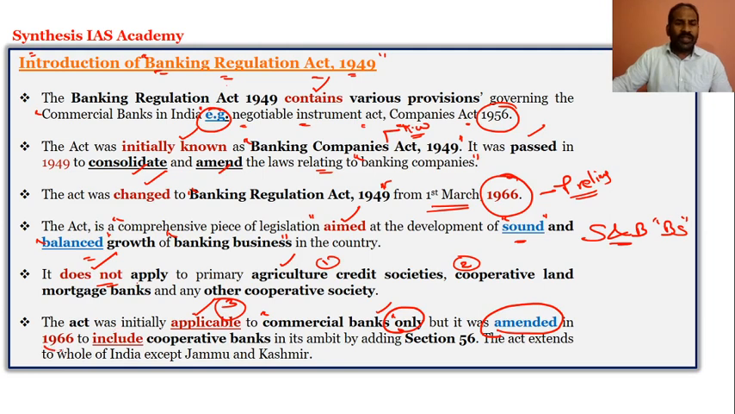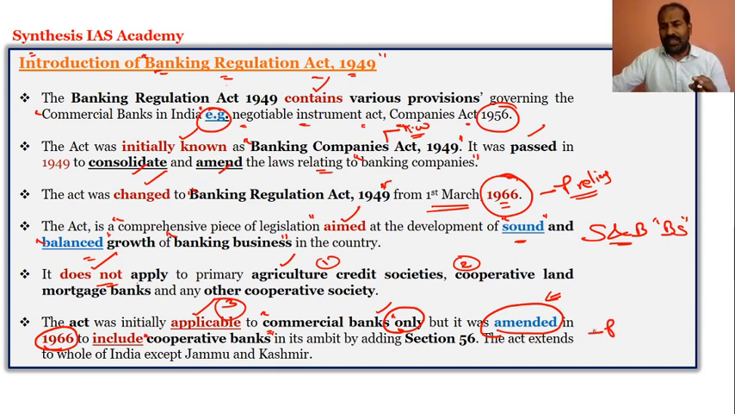But only in the year 1966 were amendments made to the Banking Regulation Act. That is why the Banking Companies Act 1949 had its name changed to the Banking Regulation Act 1949 in the year 1966. Earlier it was applicable only to commercial banks. Now it has included cooperative banks.